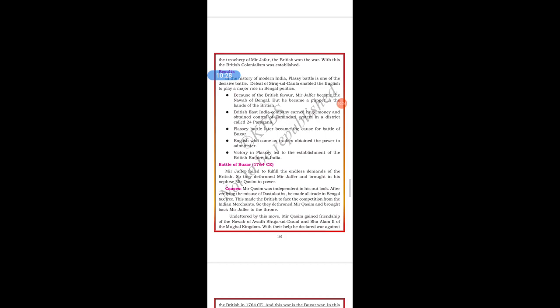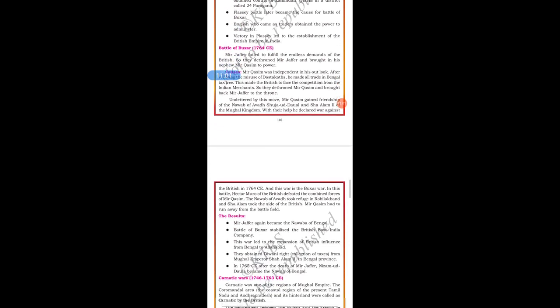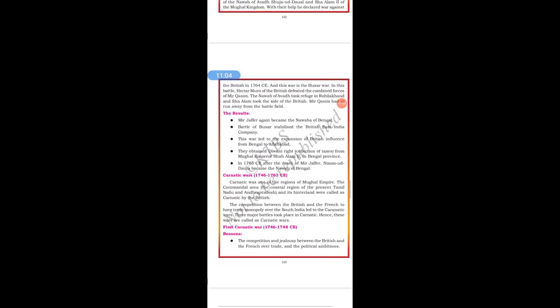So next what happened? Undeterred by this move, Mir Qasim gained the friendship of the Nawab of Awadh, Shujauddaulah, and Shah Alam II of the Mughal kingdom. With their help, he declared war against the Britishers. So here students, what happened? Because of that, he got angry, we can say. So Mir Qasim made friends with the Nawab of Awadh, Shujauddaulah, and Shah Alam II of the Mughal kingdom. With their help, he waged war against the Britishers in the year 1764 CE.